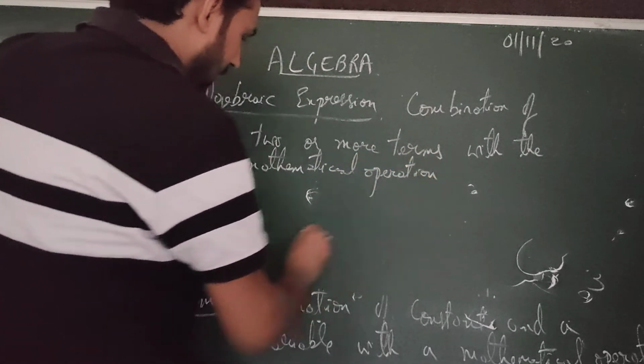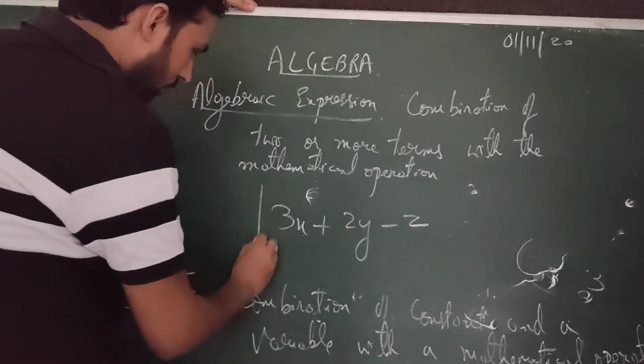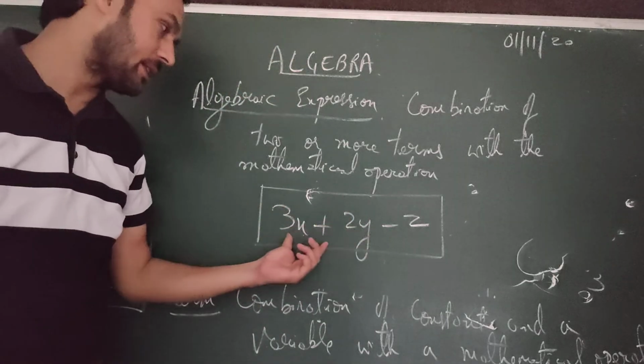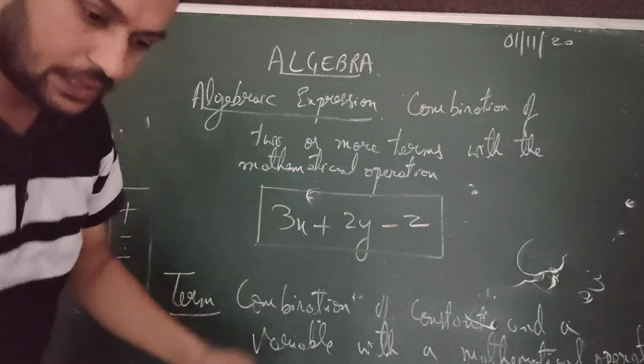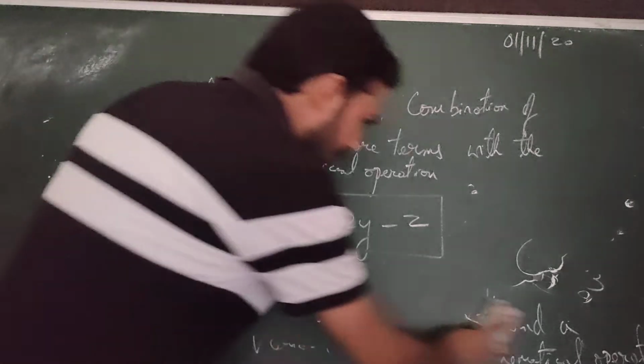That is 3x plus 2y minus z. We can call this an algebraic expression. It's just an expression. Okay, now here in algebra again you have to know what are like terms.